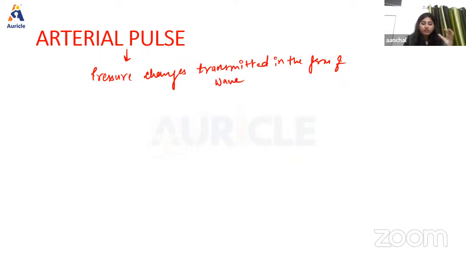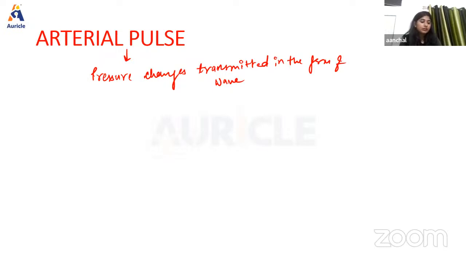Now, what happens during contraction of the left ventricle? As we know, the blood is ejected into the aorta, and that is also forceful, right? So this ejection will cause distension of the blood vessels, and there will be a rise in pressure. Now, a pressure wave is produced on the elastic wall of the aorta, and it travels from the heart and can be felt after a brief interval at any superficial peripheral artery like the radial artery at the wrist, right? So normally we check the arterial pulse with the help of the radial artery.